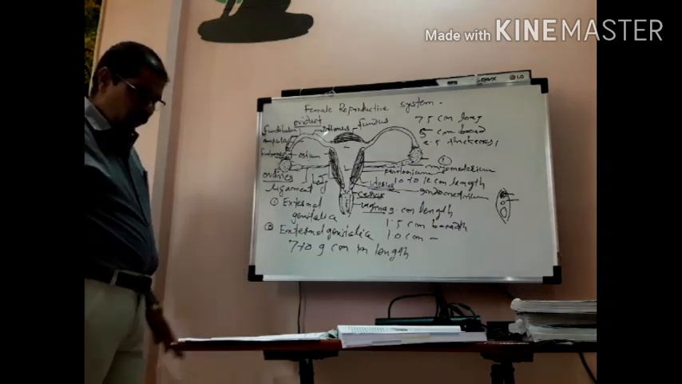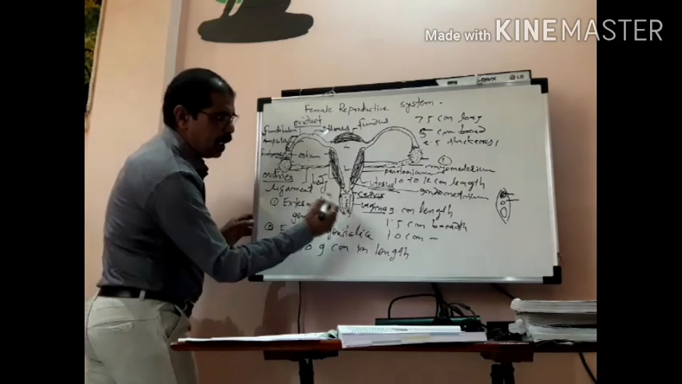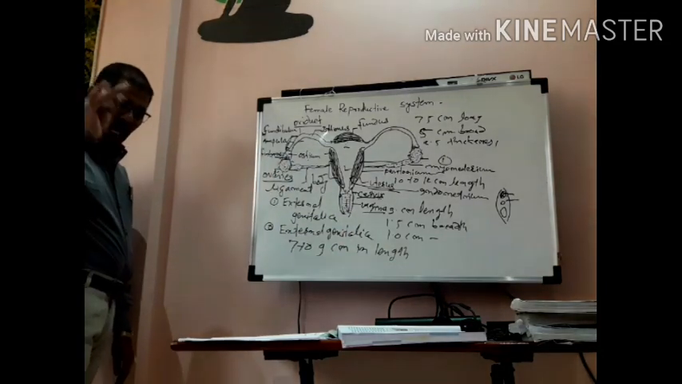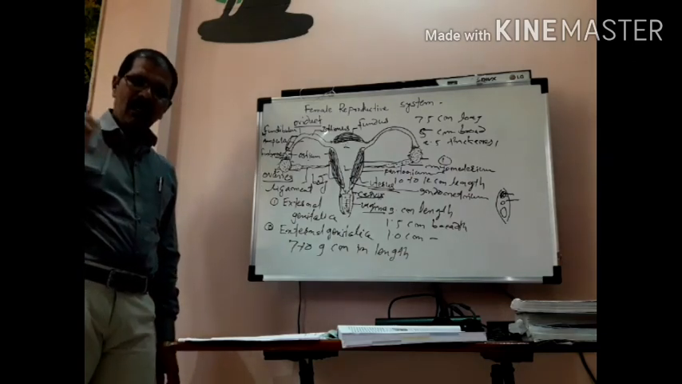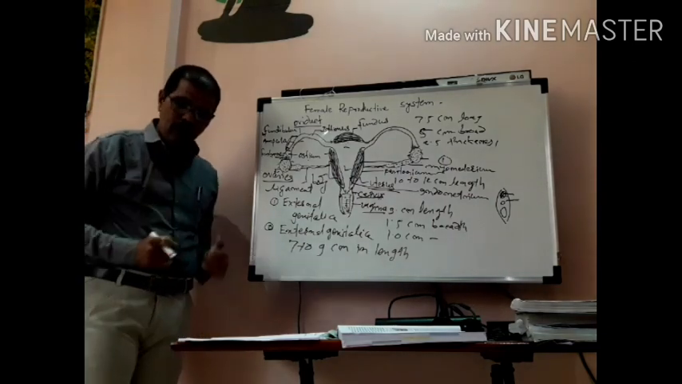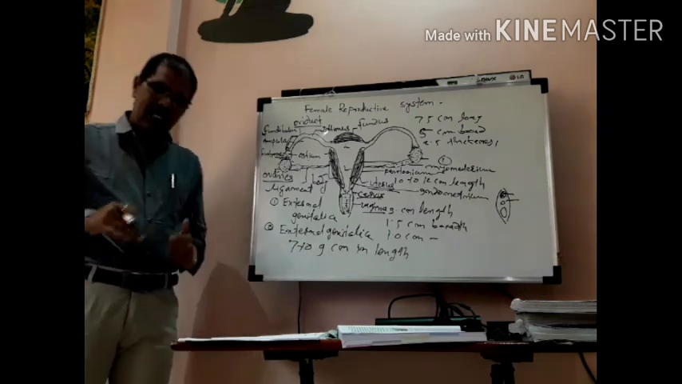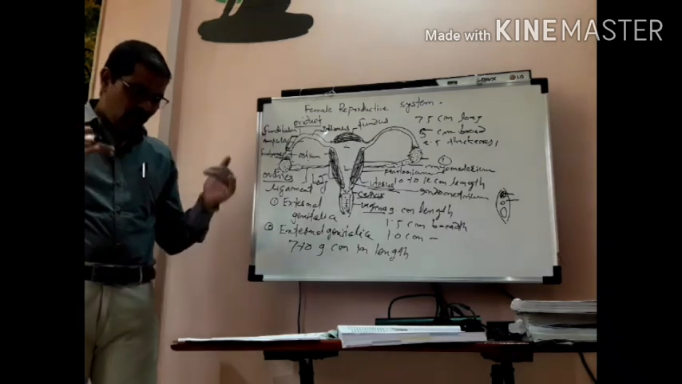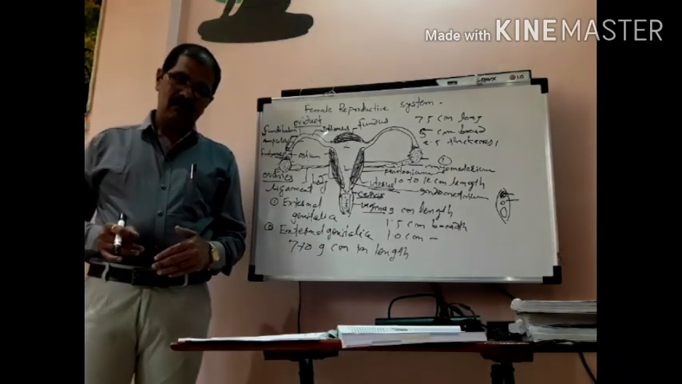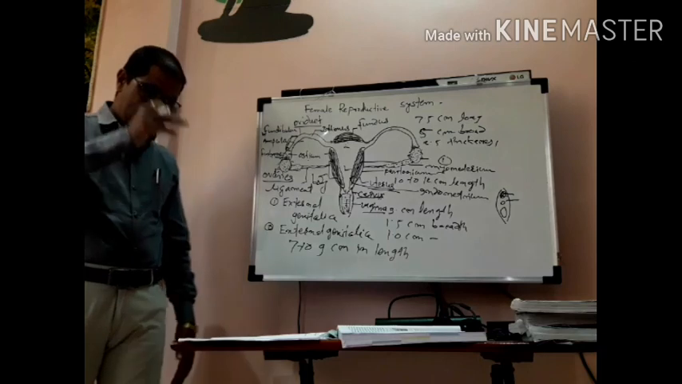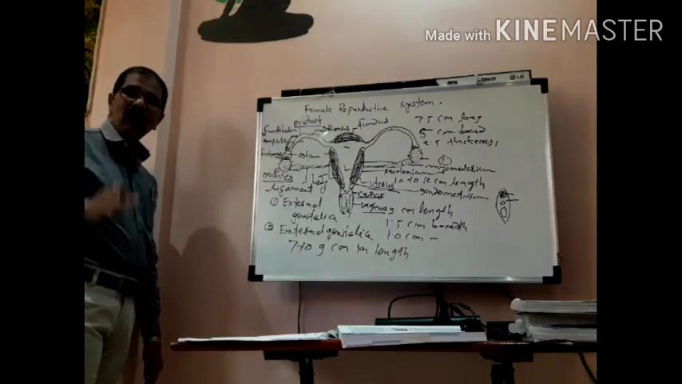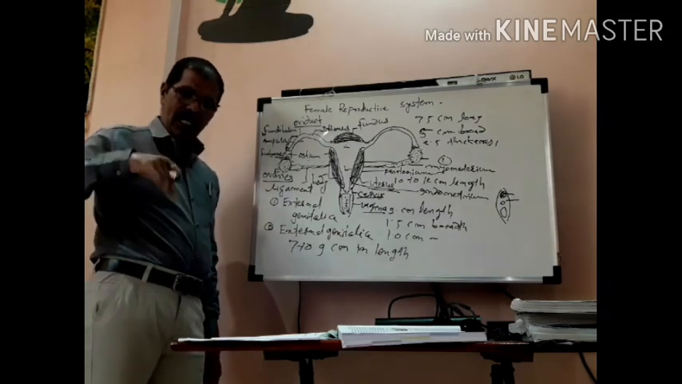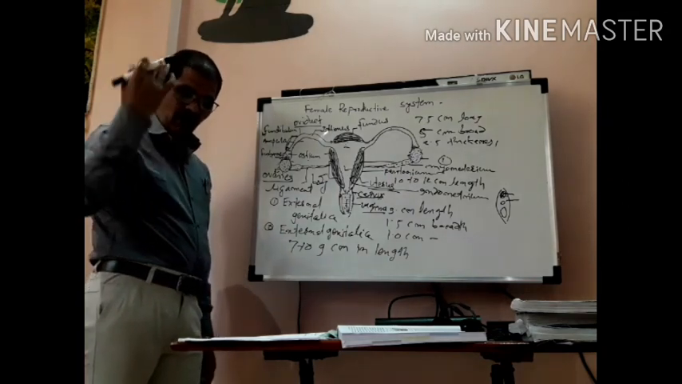Okay, so what are the functions of this part, that means the vagina? It acts as the female copulatory organ. It receives the penis at the time of intercourse, isn't it? It serves as the birth canal, isn't it? It helps to discharge menstrual fluid, blood, outside the uterus.